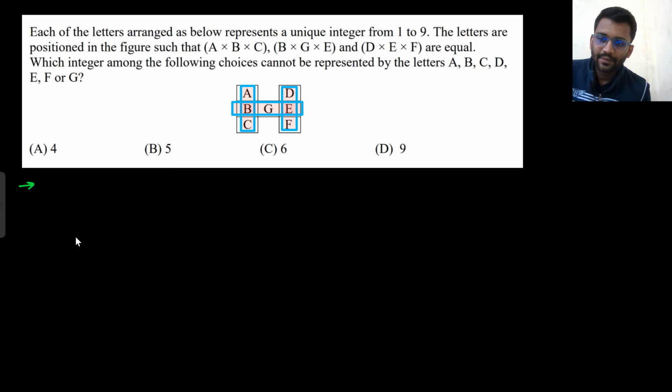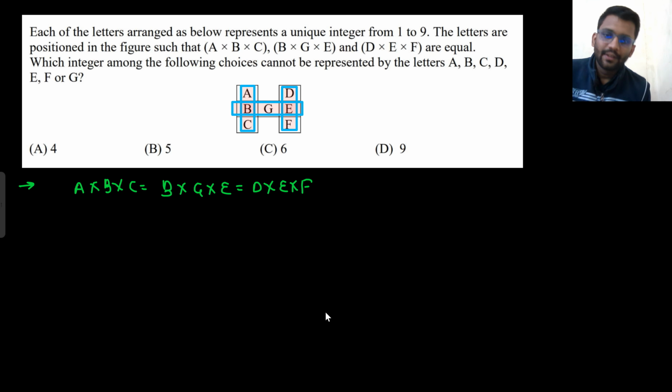Very good question. So it is given that A into B into C is equal to B into G into E, is equal to D into E into F. Okay, and all these are not equal because they represent a unique integer. It is given that they represent a unique integer from 1 to 9. So A is not equal to B, is not equal to C, is not equal to D, is not equal to E, is not equal to F, is not equal to G. So all these are not equal.